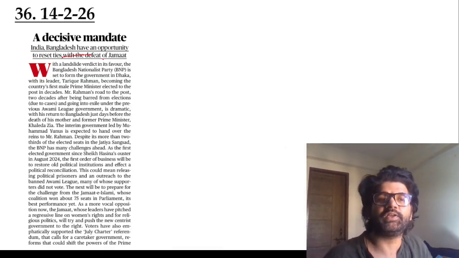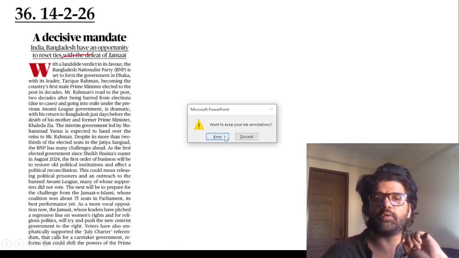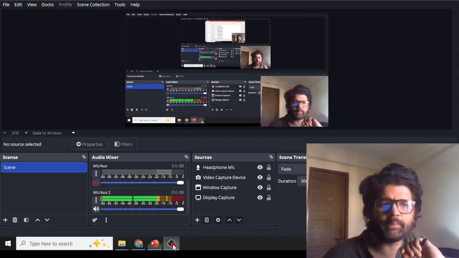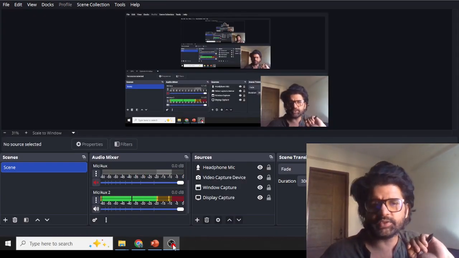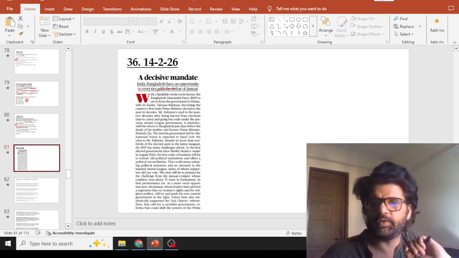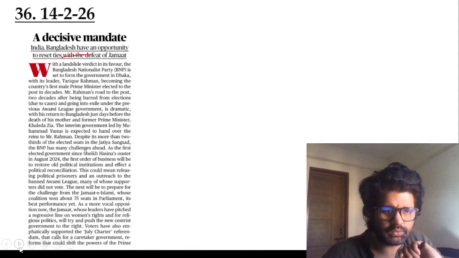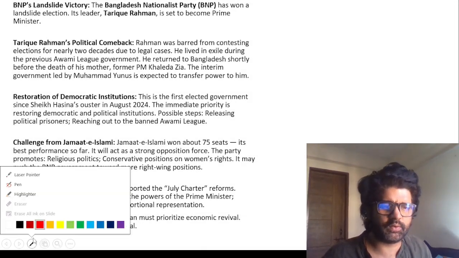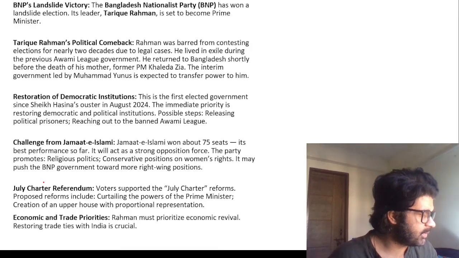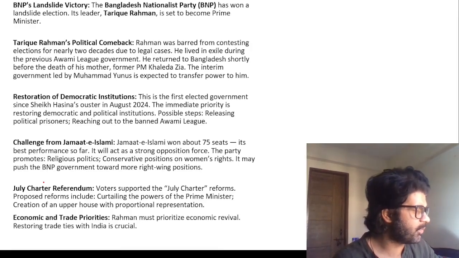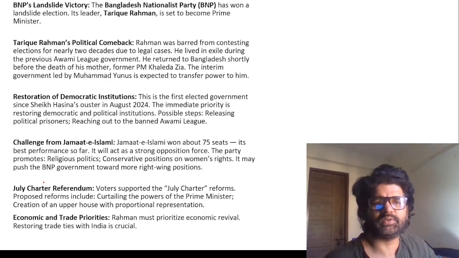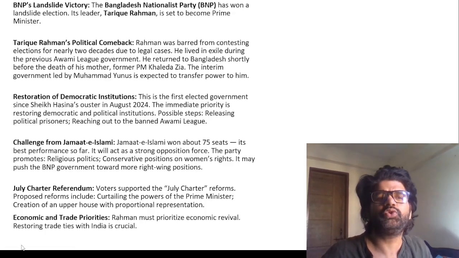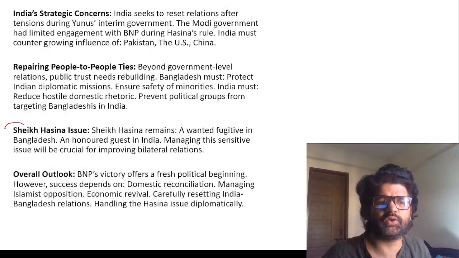36th article: India-Bangladesh have an opportunity to reset ties, appeared on 14th February 2026. Election has happened, government has changed, and now things should change for the better between us and Bangladesh. There are issues. There is an issue of Sheikh Hasina. This Tariq Rahman, he is doing things. IPL broadcast was stopped, and now they're talking about broadcasting IPL and all. So things are changing for the better, but there are still issues. Sheikh Hasina issue is a big issue which we have to look into.